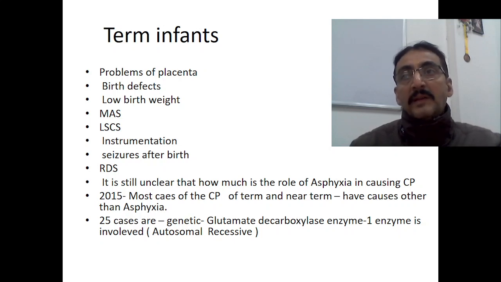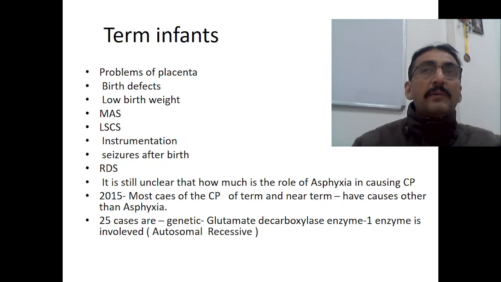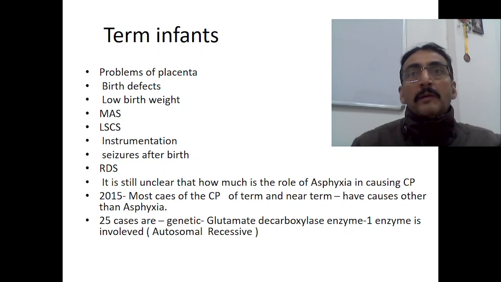That means when CP occurs in term babies, according to the 2015 data, they didn't have any asphyxia, but still they developed cerebral palsy. So we cannot say that all asphyxiated babies will develop CP in future, or that asphyxia is one of the major causes of CP. It cannot be universally said, because we find this data set.